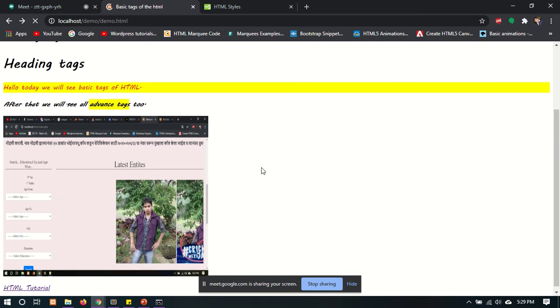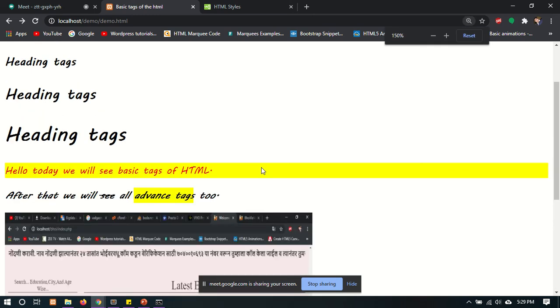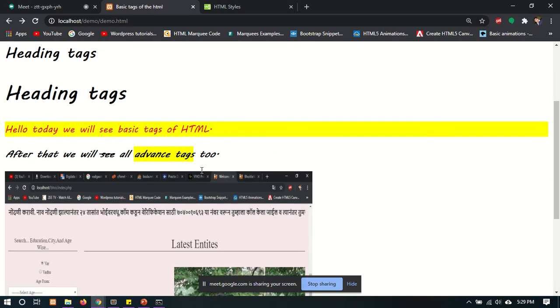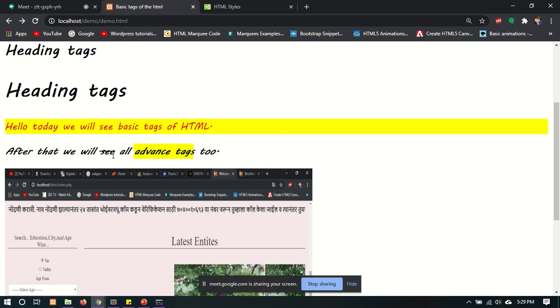So it gives a strike line on the C. See here, there is one line which is cutting the C. This is the del tag, which is used to show the deleted tags or the deleted words from your paragraph.